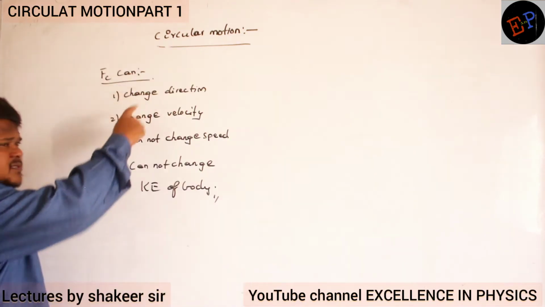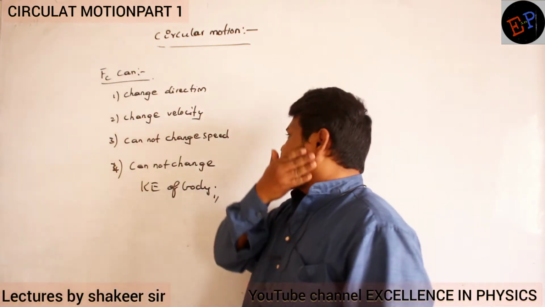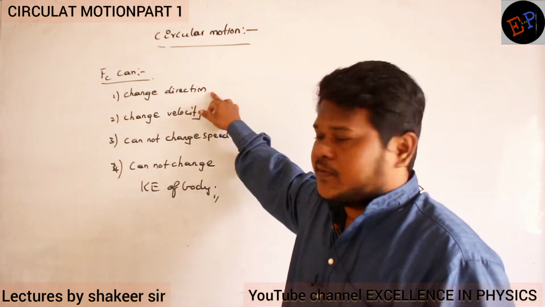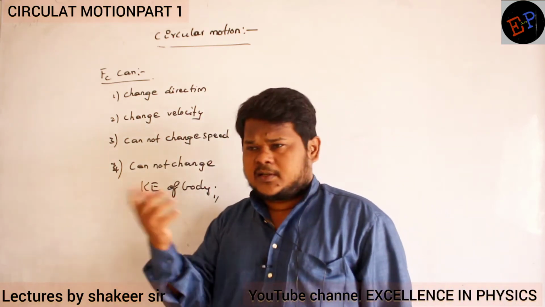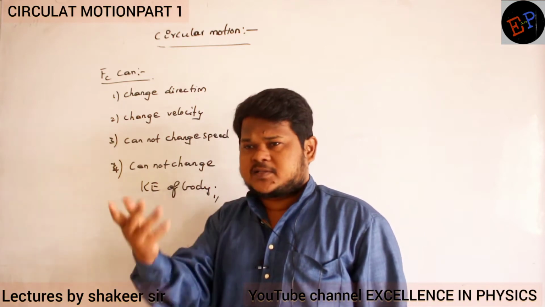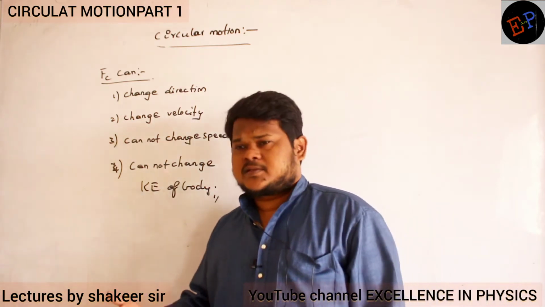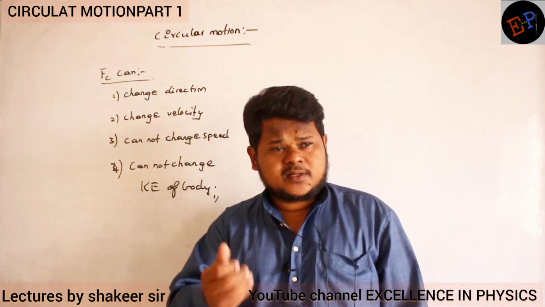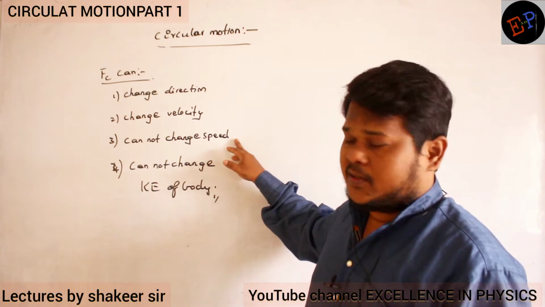Right. C means centripetal force. What can centripetal force do? It can change the direction of a body. It can change velocity. Because direction is changing, velocity also changes, because velocity is a vector quantity. Even if only the direction changes, velocity will change. But it cannot change the speed.